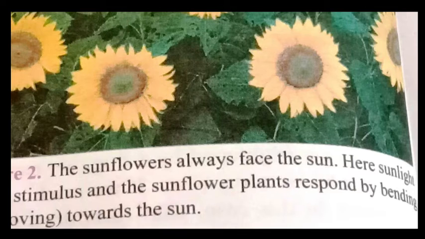These chemical substances are called plant hormones, and they are also called phytohormones. Phyto means plant. Hormones are secreted by the body, and they are secreted by the plant also.